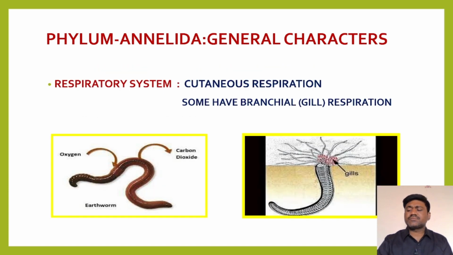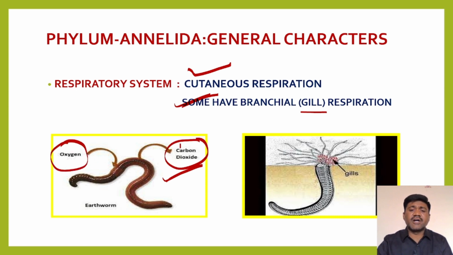Next, respiratory system. Cutaneous respiration is there in some animals, and some have branchial respiration, which means they have gills for respiration. So we can observe cutaneous and branchial respiration. In the earthworm you can observe diffusion through the skin surface. By the diffusion process, gaseous exchange takes place: oxygen enters and carbon dioxide exits. In some animals we can observe gills. So we can observe cutaneous respiration as well as branchial respiration in the Annelida.